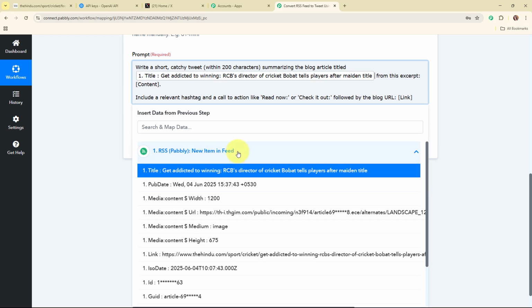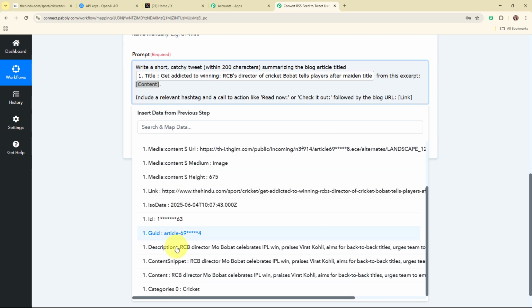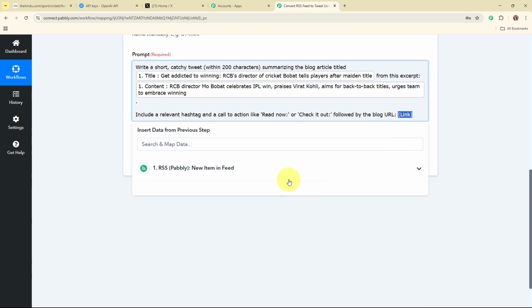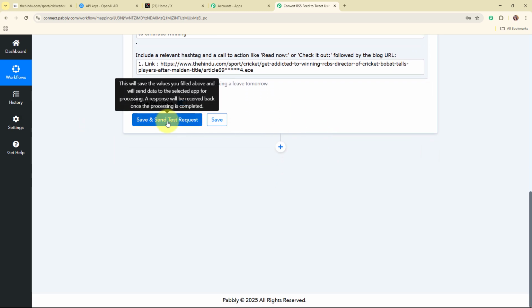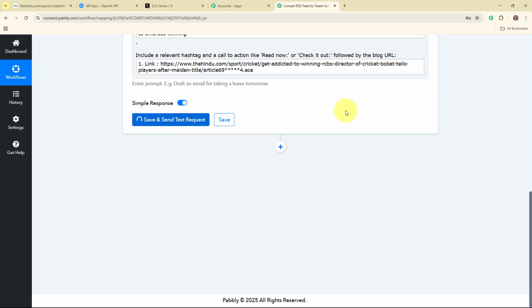So for the title, I'm going to map the title. Here for the content, I'm going to map the content over here. And lastly, here for the URL, I'm going to map the URL received. And now here after entering all the required details, I'm going to click on the save and send test request.